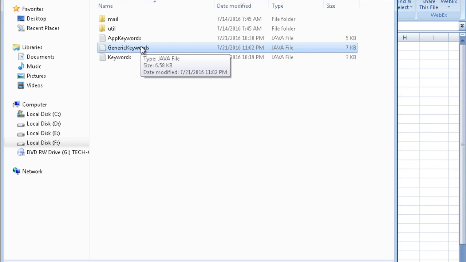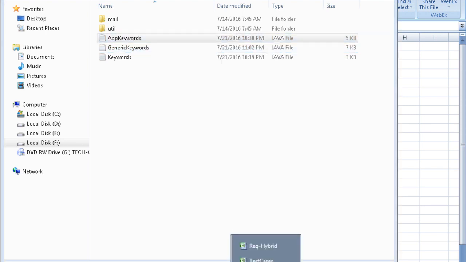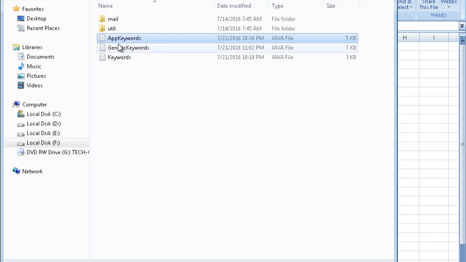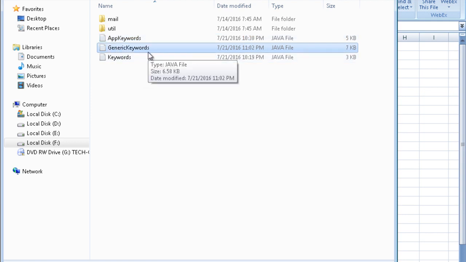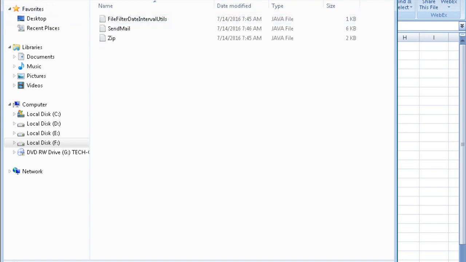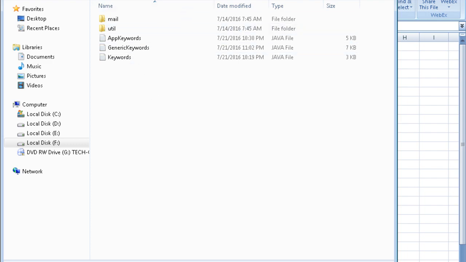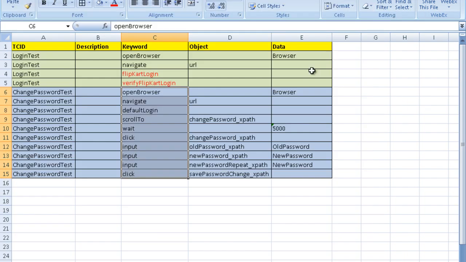Please understand that. For keywords, I told you there are two types. One is application dependent, one is generic. Flipkart login is an application dependent keyword, verify Flipkart login is an application dependent keyword, and all these other keywords are generic keywords. For application dependent keywords, we will make a file known as app-keywords.java, and for generic we'll make generic keywords.java. This is the mail package which will help us to send an email to everyone, and in the util package you will have various utility files to generate reports, constants, and to remove the hard coding. So we will first be making the Maven project to start with.